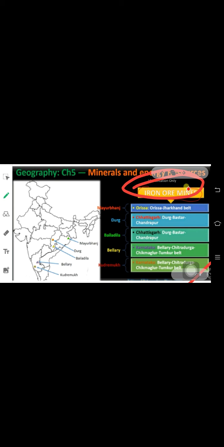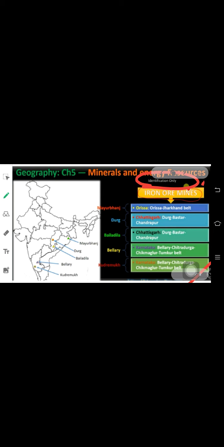When we talk about iron ore belts, majorly we will not be asked about the belts here, but we will be asked about the iron ore mines. We will be asked about the iron ore mines, but not the belts. The belts generally come only for the purpose of identification.